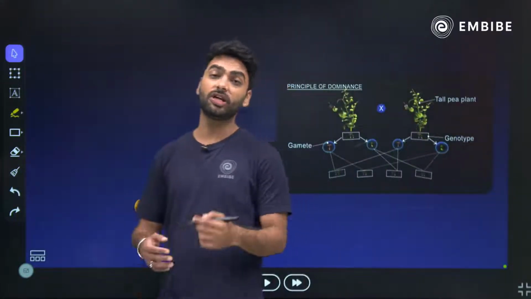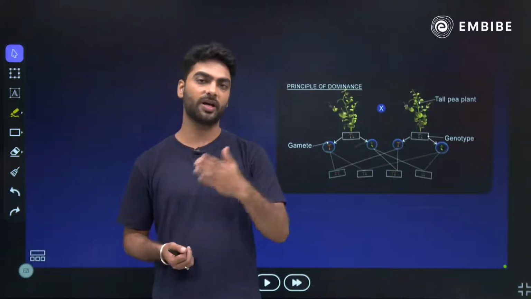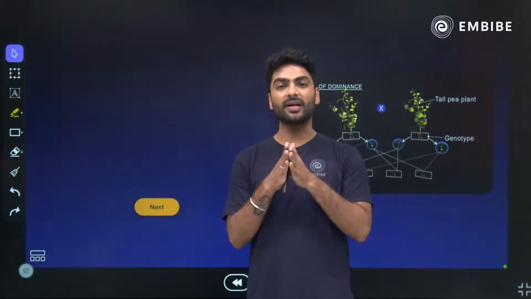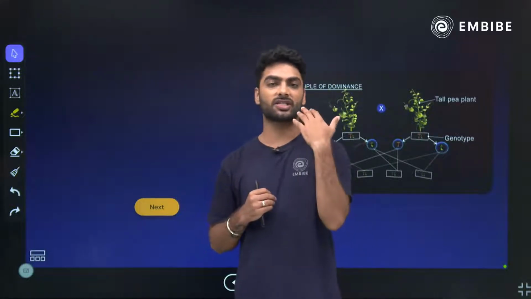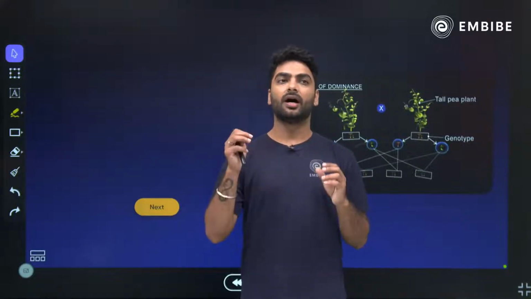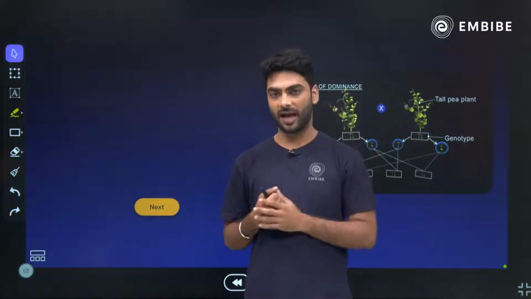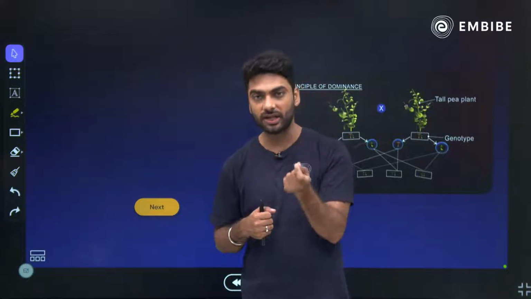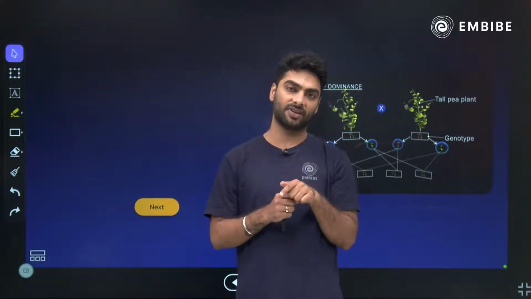Now we come to the three laws. We know that Mendel gave three laws: law of dominance, law of independent assortment, and law of segregation. Law of dominance tells me that in a pair, one gets expressed and the other does not get expressed. The one that gets expressed is called the dominant, and the one which does not get expressed is called recessive. For example, there is a boy whose mother has blue eyes, father has black eyes, and he has got black eyes, which means that the gene for black eyes is dominant in him and the one for blue eyes is recessive in him, right?